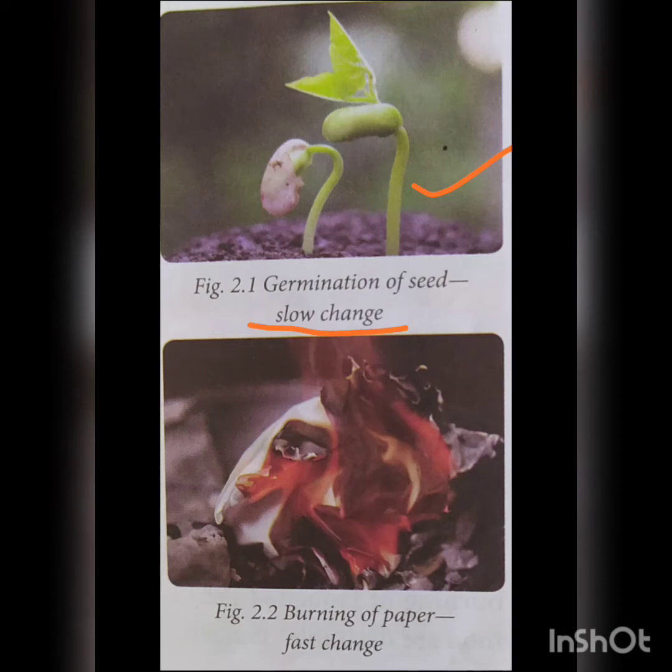Fast changes, changes which occur very fast within a few seconds or minutes, are known as fast changes. Bursting of a balloon, burning of a paper, lightning and electric bulb, bursting firecrackers, cutting of vegetables are examples of fast changes.